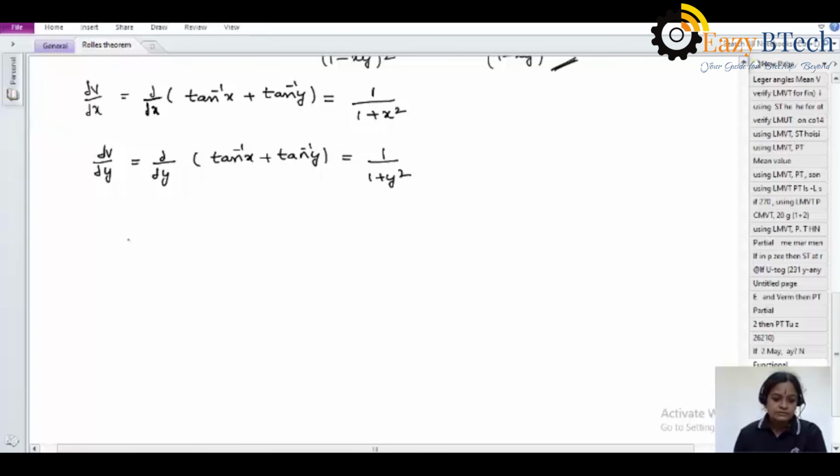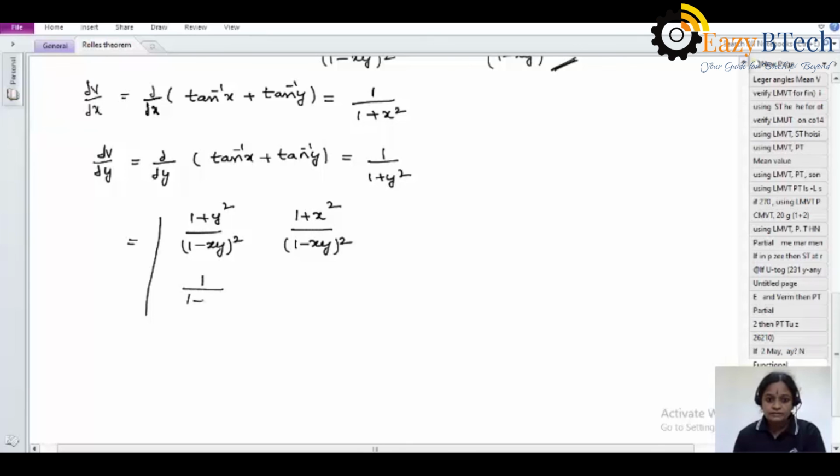Now finding the Jacobian transformation. The first row is (1 plus y square) by (1 minus xy) whole square and (1 plus x square) by (1 minus xy) whole square, and the second row is 1 by 1 plus x square and 1 by 1 plus y square.